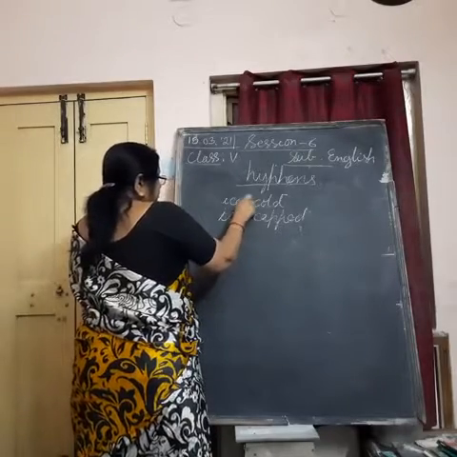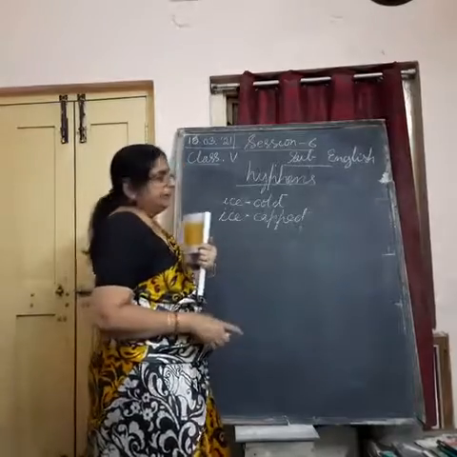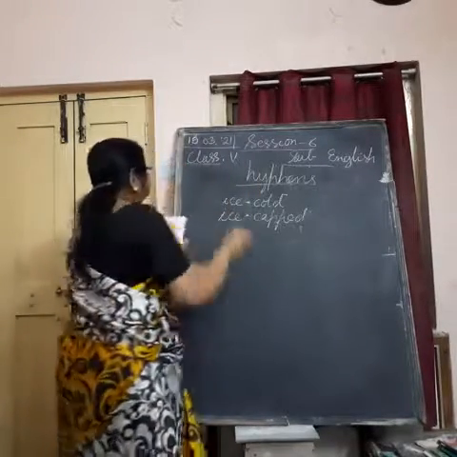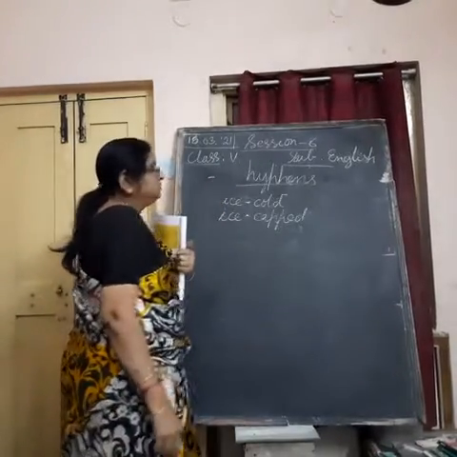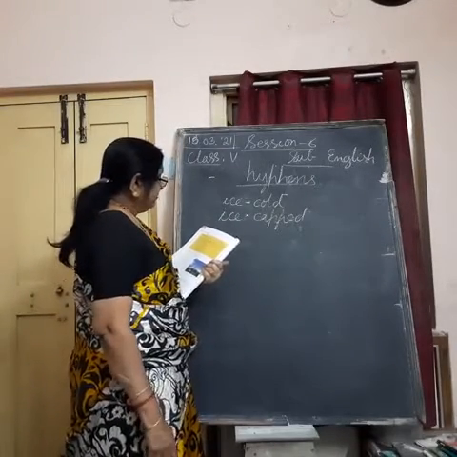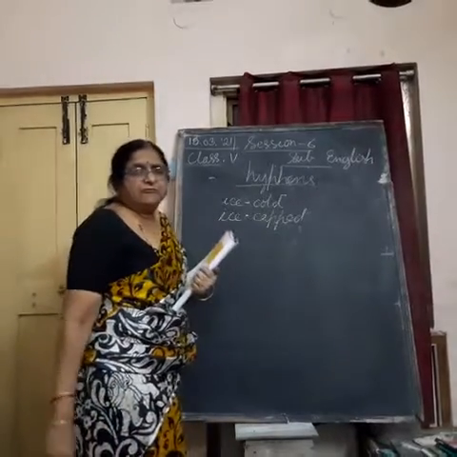Two words are joining together, and there you are putting this hyphen. It is nothing but a small mark of dash like this, which is used between two words to make it a single one. Mouth-watering food. Well-cooked, half-cooked food.